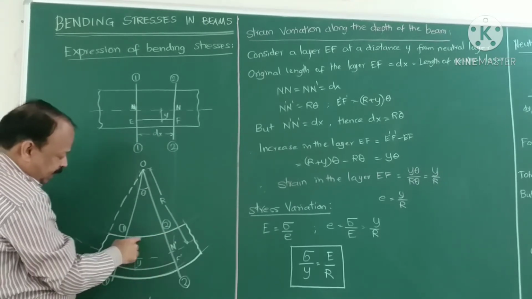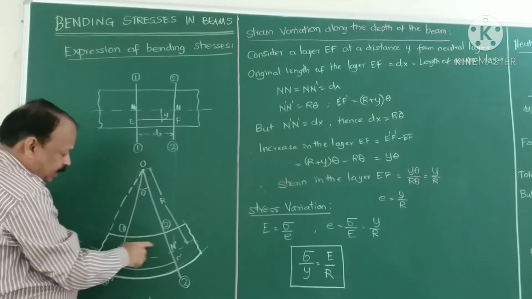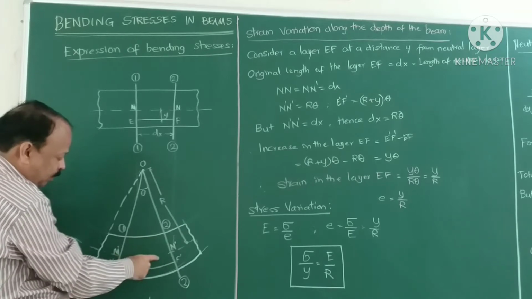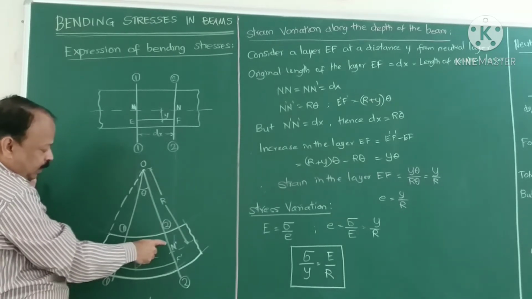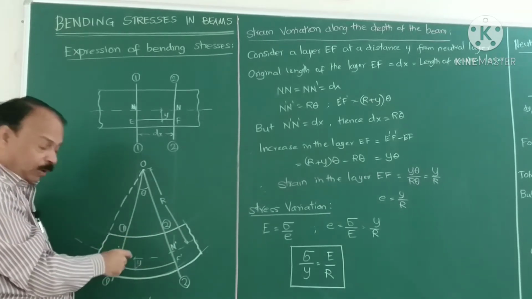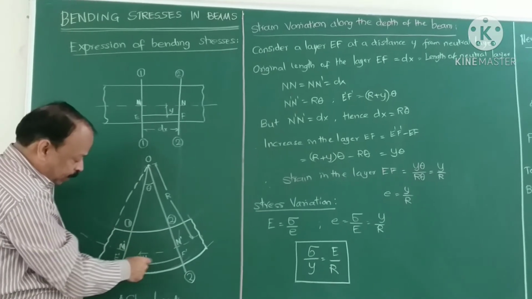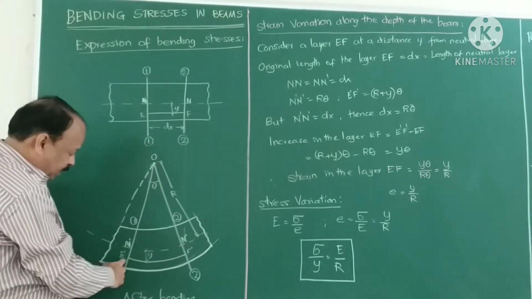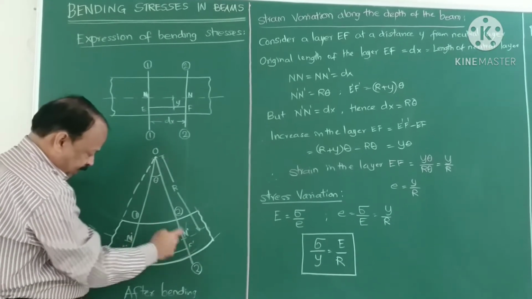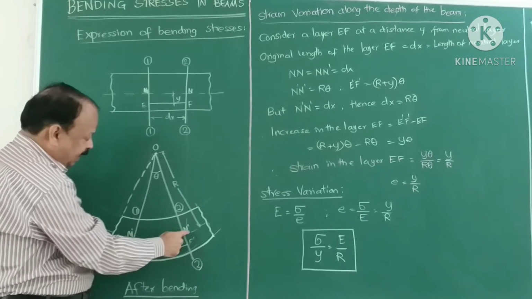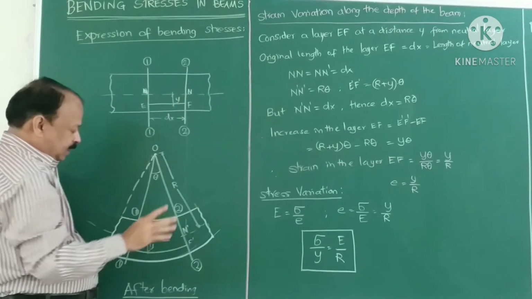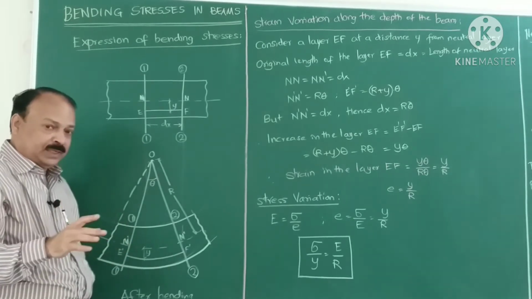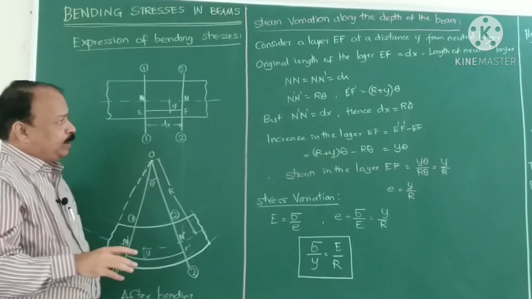Top layers will be under compression, bottom layers will be under tension. So top layers above the neutral layer will get compressed, the length is decreased, and in bottom layers the length is increased. So the length EF changes to E dash F dash. N dash and NN are the same, because the layer is the neutral layer. It will experience neither tension nor compression.